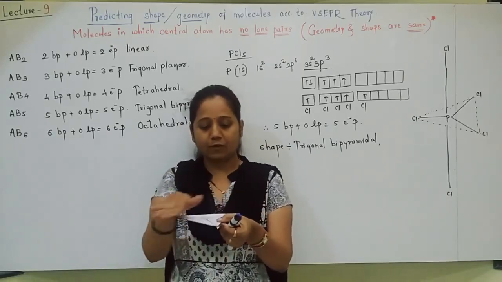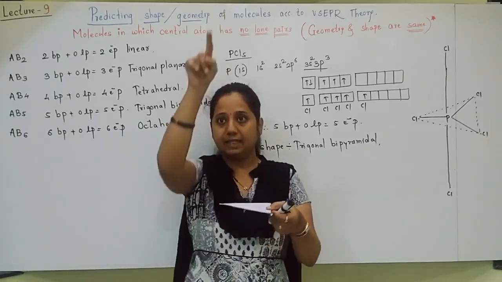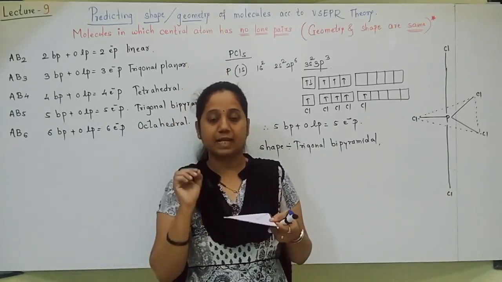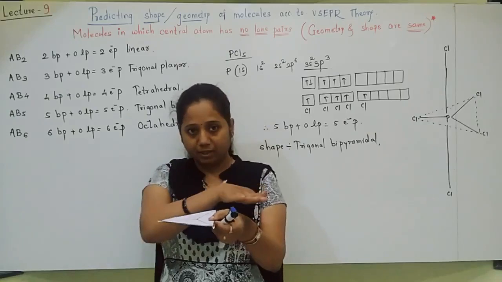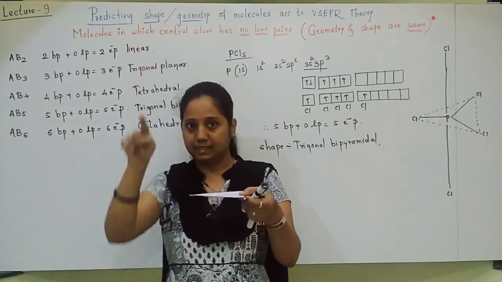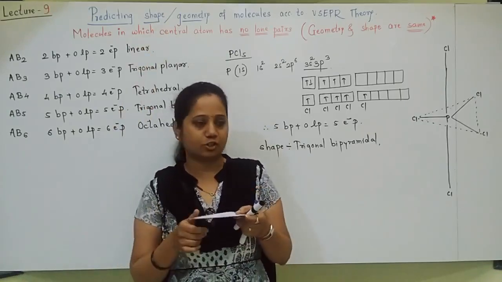Okay, these are equatorial positions, and these up and down positions are called axial positions. Always go on remembering, this is equatorial and this is axial.